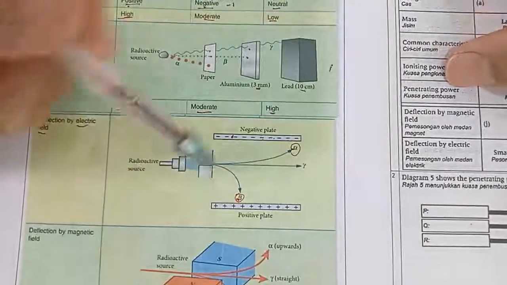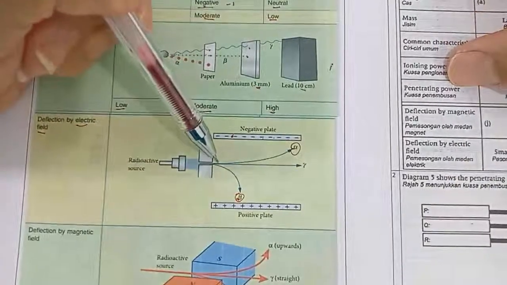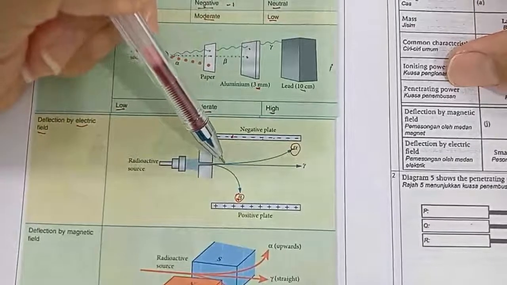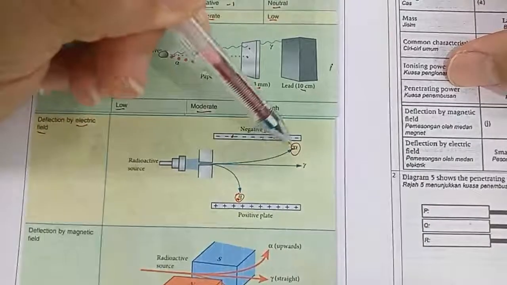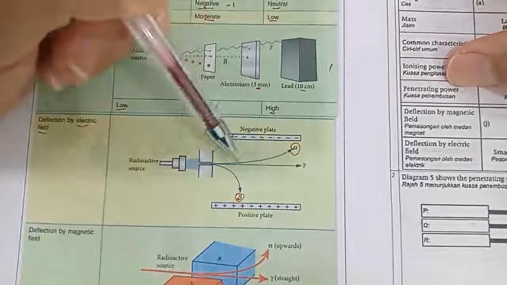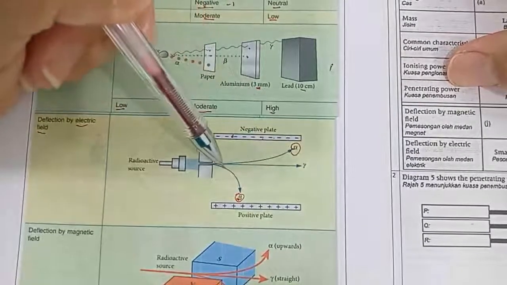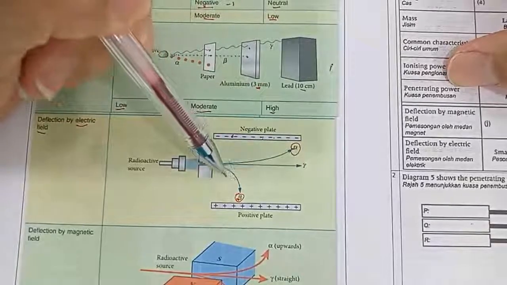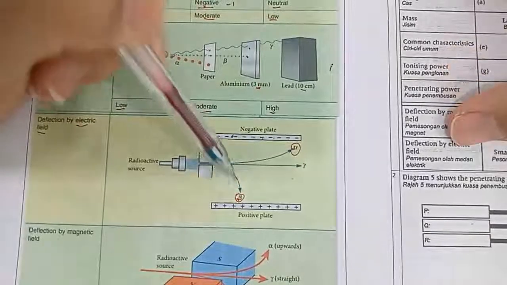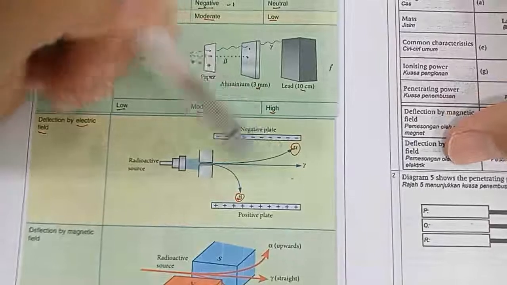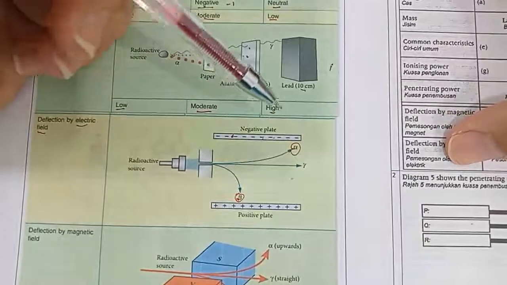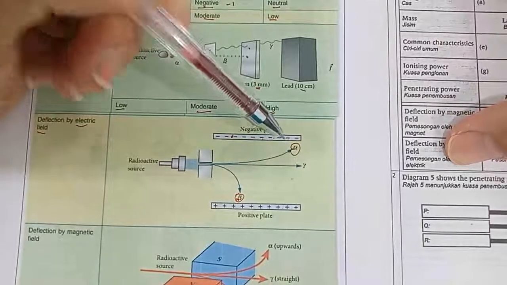Okay, so you see the alpha particle, the degree of bending, the degree when it changes direction, is less compared to the degree when the beta particle changes direction. Why is it like this? The reason is because the alpha particle has higher mass.